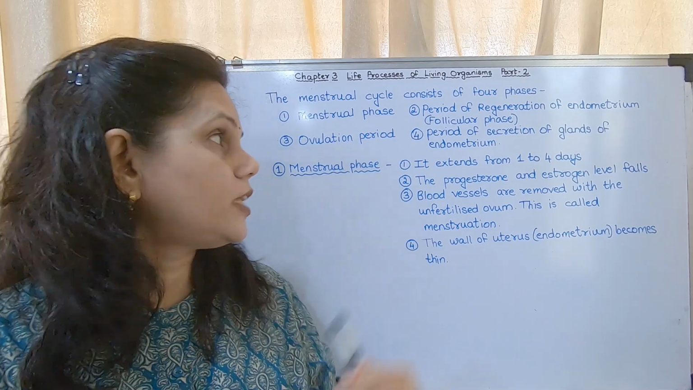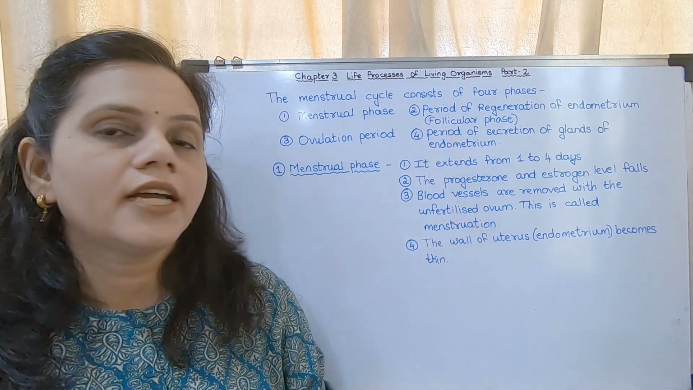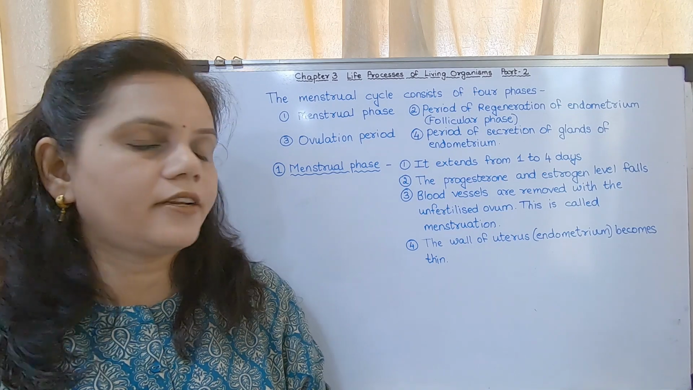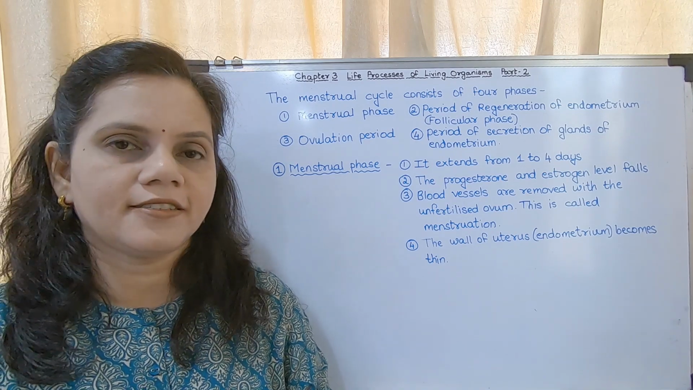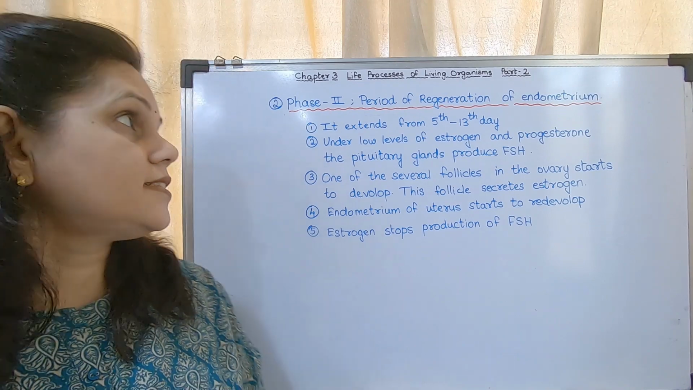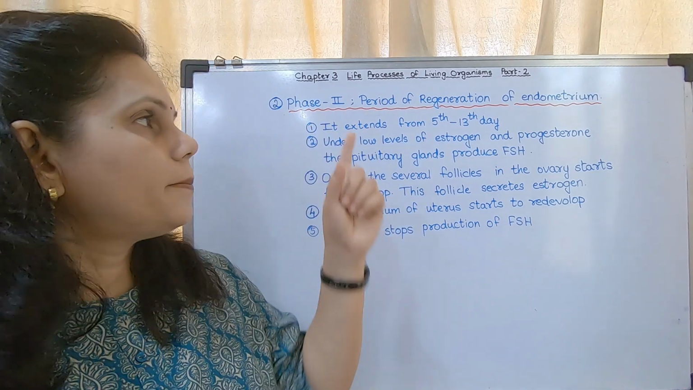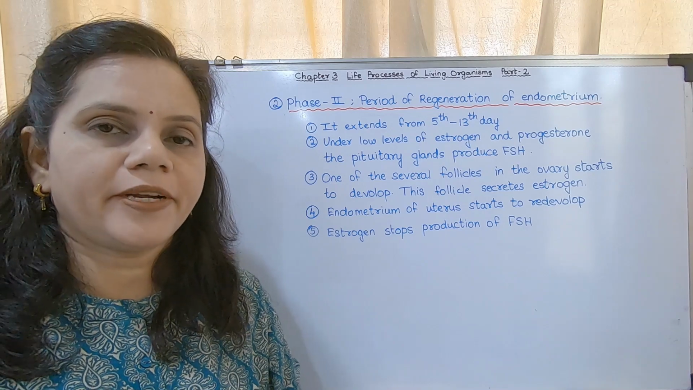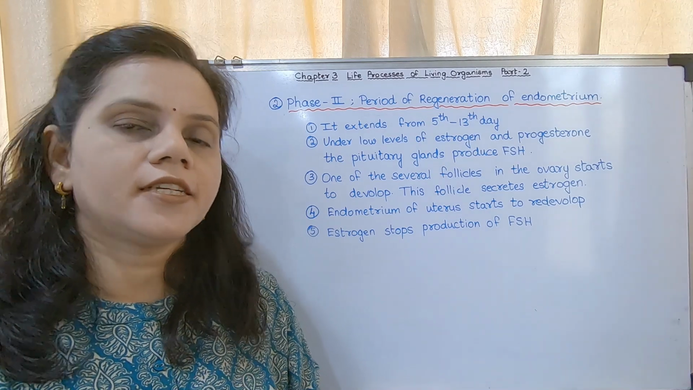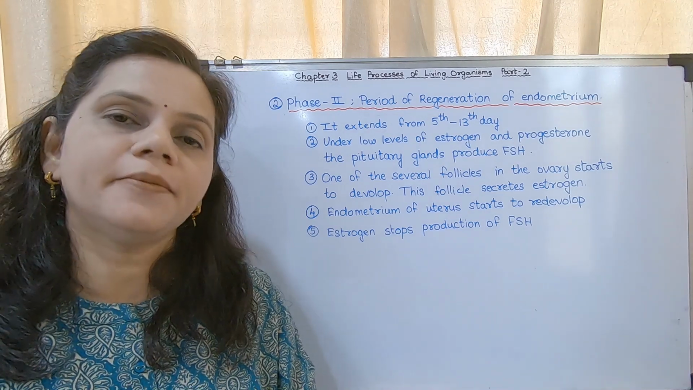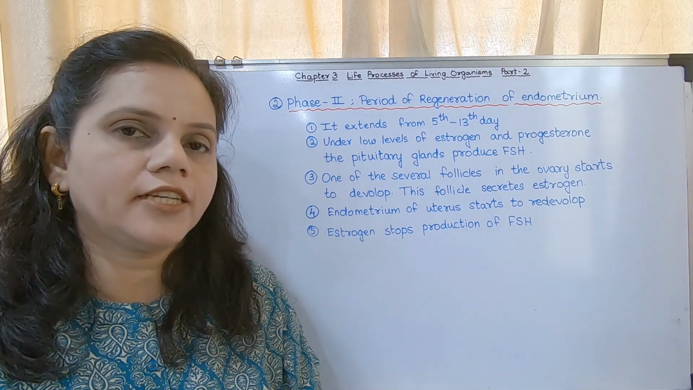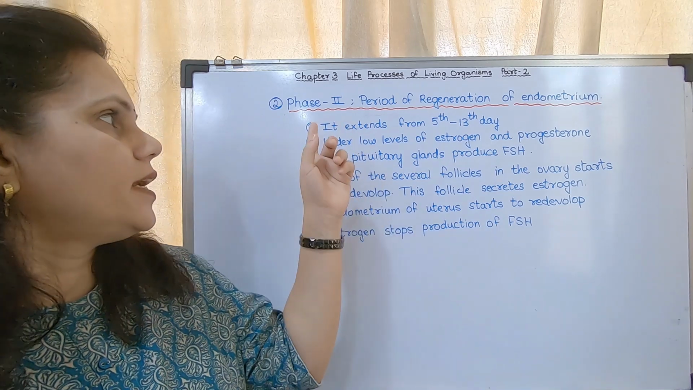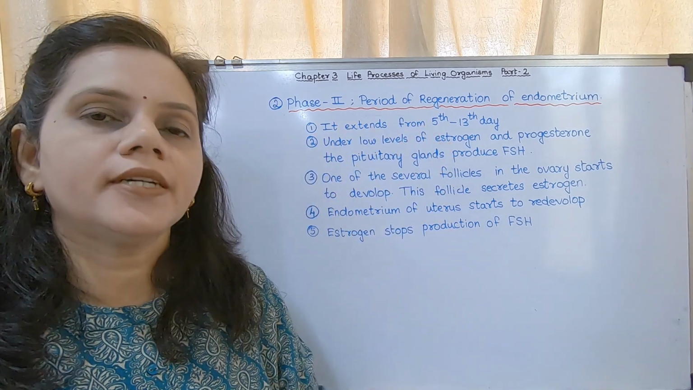Now we may move on to the next phase, that is the period of regeneration of endometrium, also called the follicular phase. You may write this. So this is the next phase, phase 2. What is endometrium? It is the wall of the uterus with the blood vessels. The regeneration of blood vessels takes place during this phase. It extends from the 5th day to the 13th day.